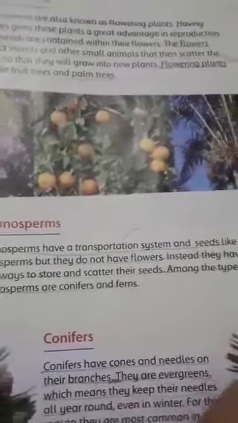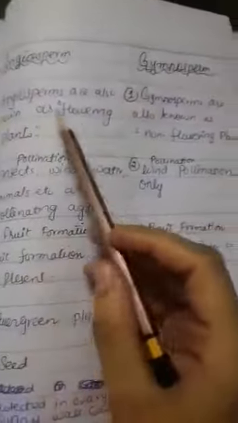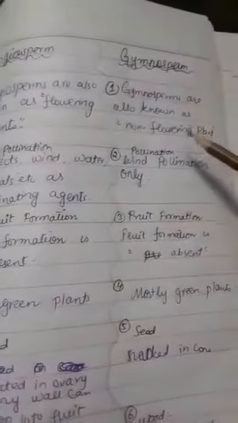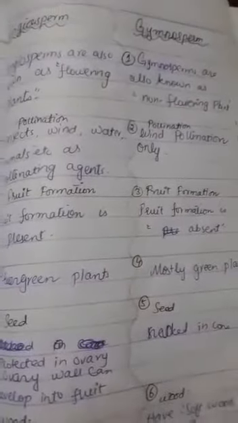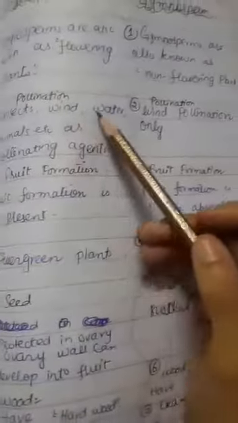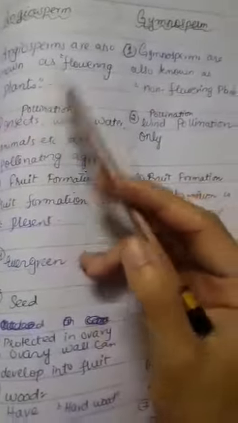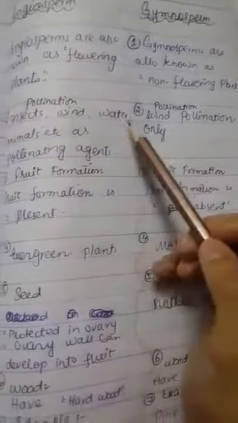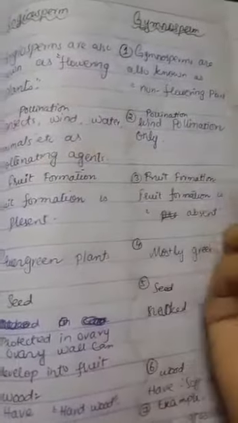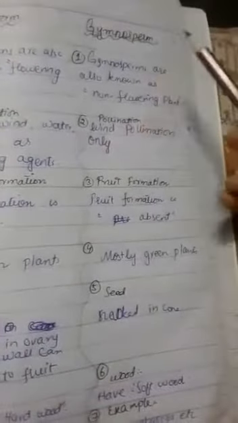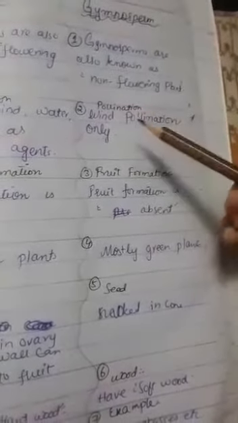Among the types of gymnosperms are conifers and ferns. Conifers and ferns are examples of gymnosperms. If we talk about the difference between angiosperms and gymnosperms, then angiosperms are flowering plants, while gymnosperms are non-flowering plants. If we talk about pollination, in angiosperms it is through insects, wind, water, animals, and other pollinating agents. And in gymnosperms, the seeds are scattered through wind.